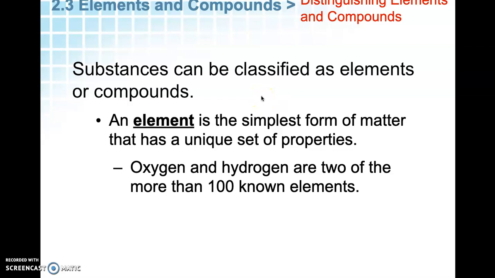An element is the simplest form of matter that has a unique set of properties. Examples that you've probably talked about before: oxygen, hydrogen are two known examples. Anything on the periodic table is considered an element, and so that's just matter in its simplest form. It's just that one thing.